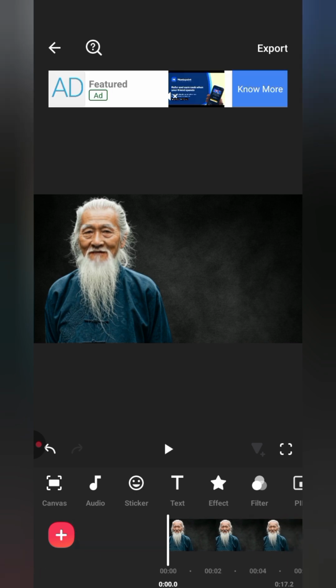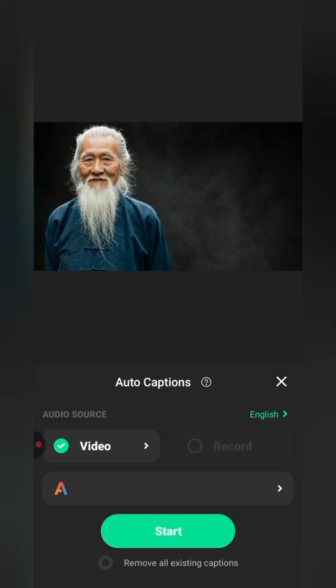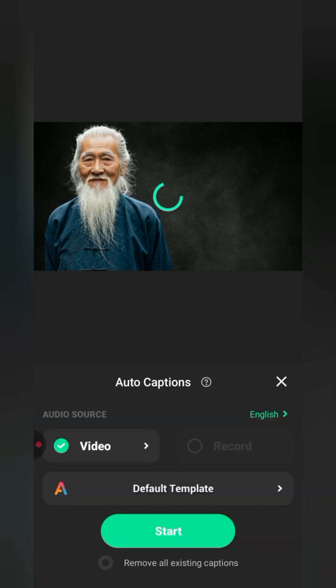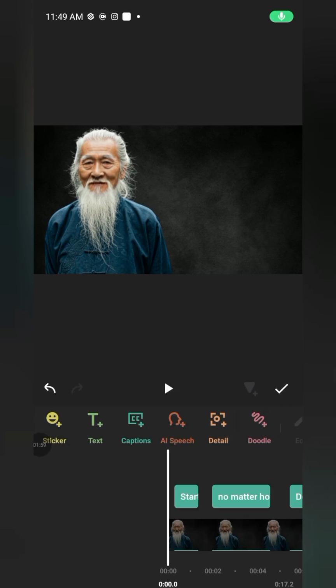So this is him talking, and then I want to generate a caption. You can generate the caption by going to text, then caption. To unlock the free version of using caption, you need to watch an ad. Okay, it's going to take a while, the caption is loading, and then we have the caption.